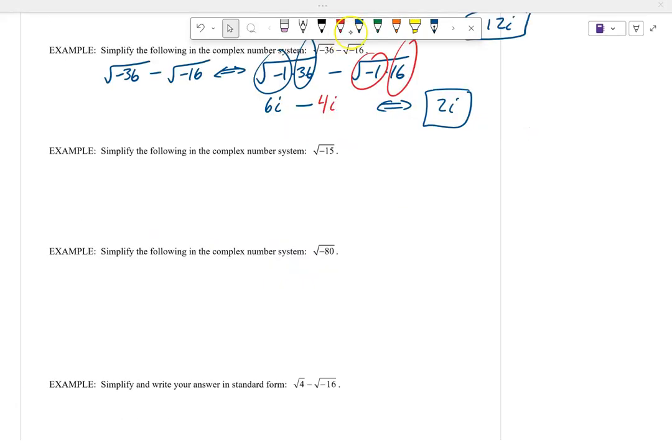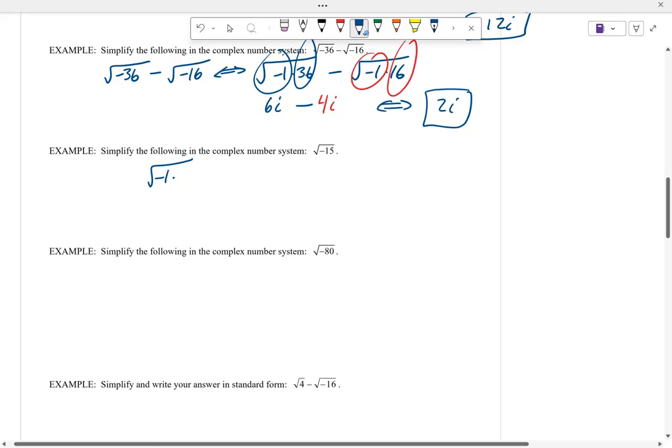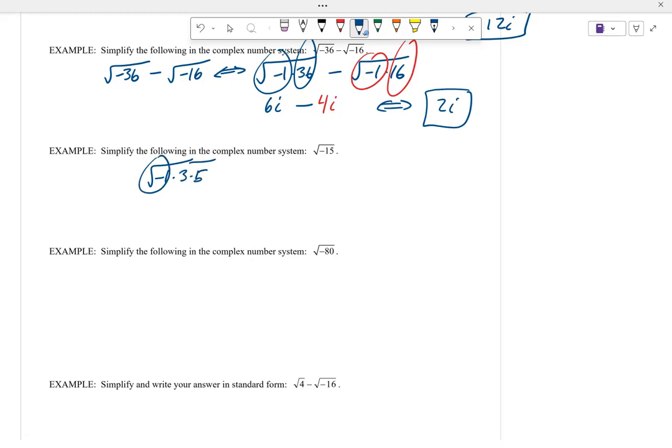Square root of -15. Now this one's not quite as straightforward. 3 and 5 make up 15. So I've got square root of -1 times 15. But 3 and 5, that doesn't do me any good. I'm just stuck. So I just put them back together. So we just got I times the square root of 15, or square root of 15i. Let's do that next one. Square root of -80. So we got -1 times 80. Now 80 is, is that 16 and 5?